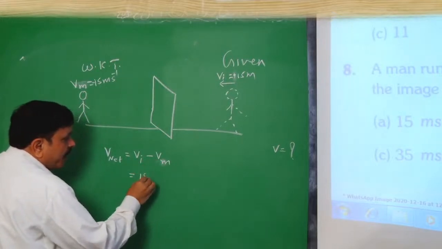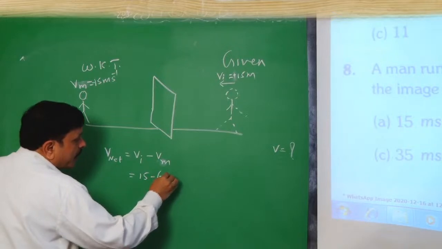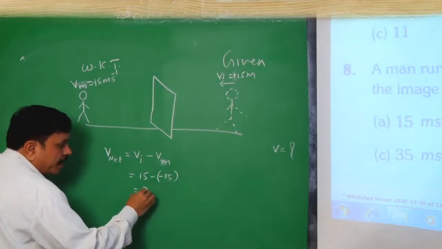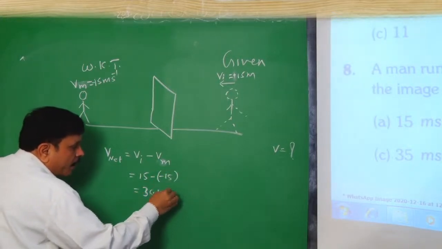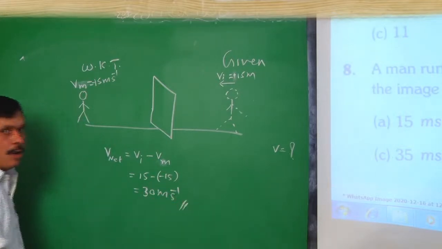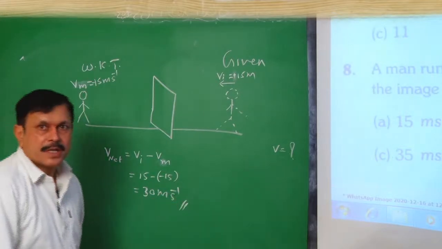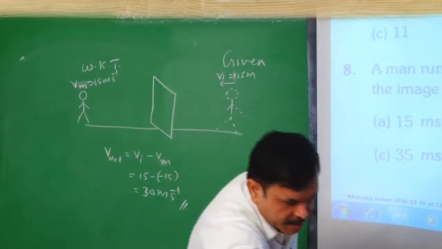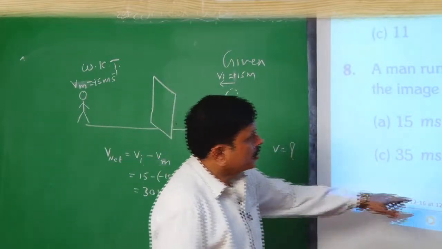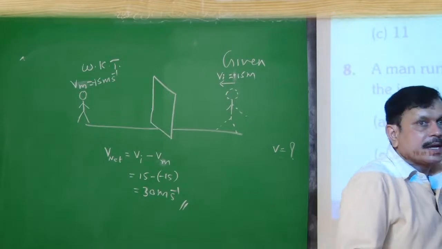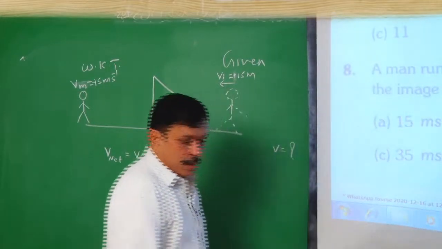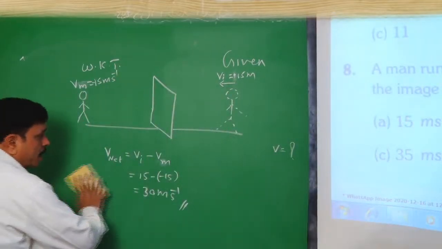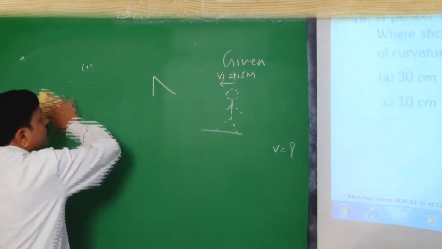V image is 15, minus of minus 15 will become 30. So 30 meters per second will be the net velocity of the image with respect to the man. This is the answer. Now let us go for the next question.